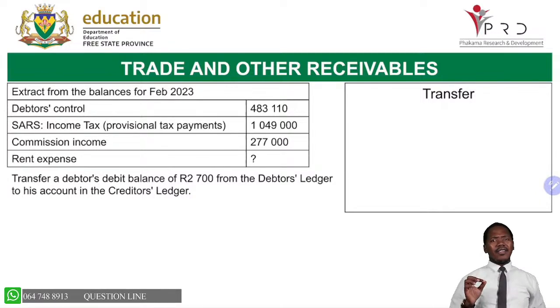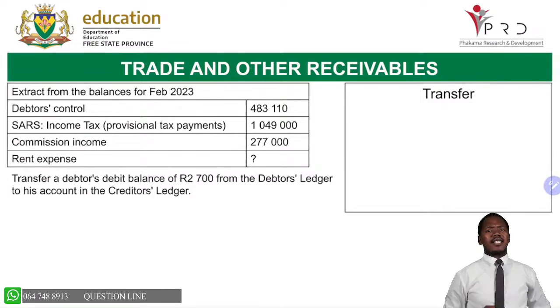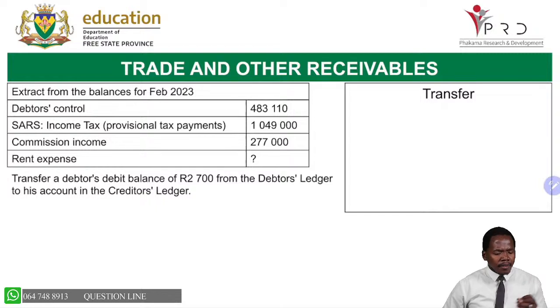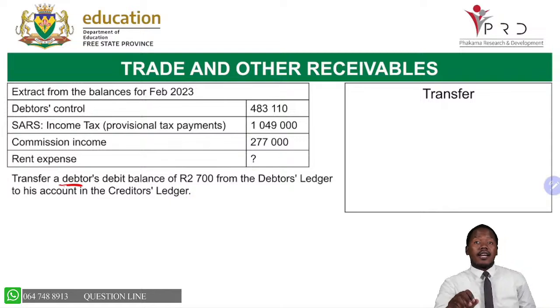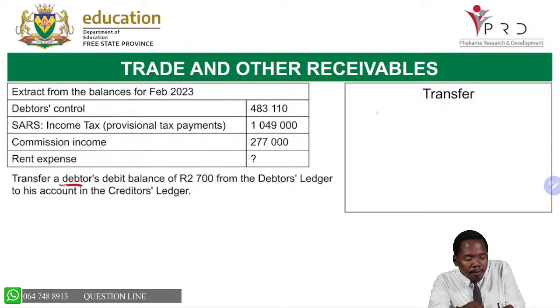Now this is the interesting transaction that we always see in our national papers, provincial papers. It says: transfer a debtor's debit balance of 2,700 from the debtors' ledger to his account in the creditors' ledger. How do we do this?